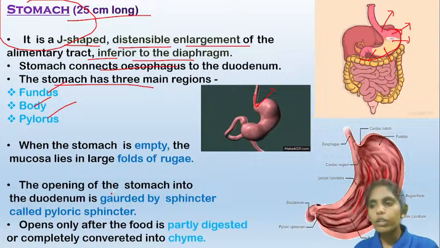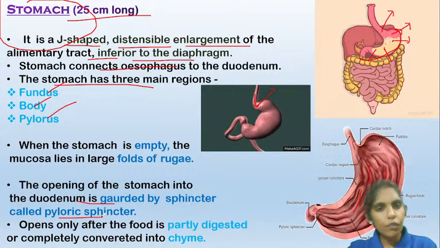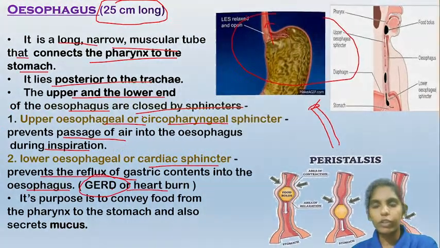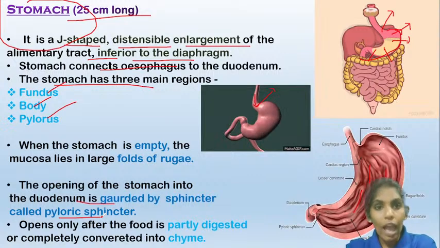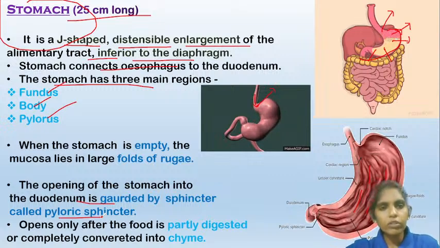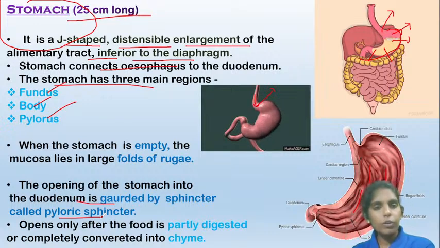The opening of the esophagus into the stomach is guarded by a sphincter called the lower esophageal sphincter, that is the cardiac sphincter. As it opens into the cardiac region of the stomach, it is named the cardiac sphincter. The exit of the food from the stomach into the small intestine is guarded by a sphincter called the pyloric sphincter. And when does this sphincter open? It opens only when the food is partially digested.